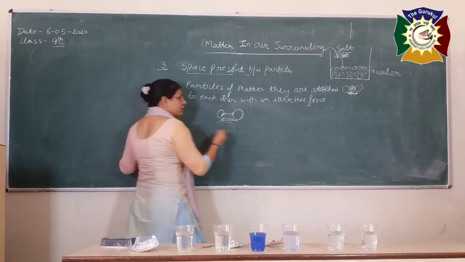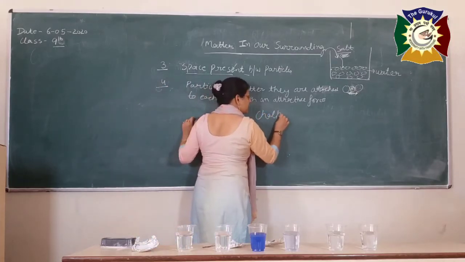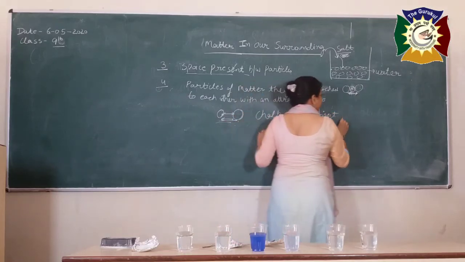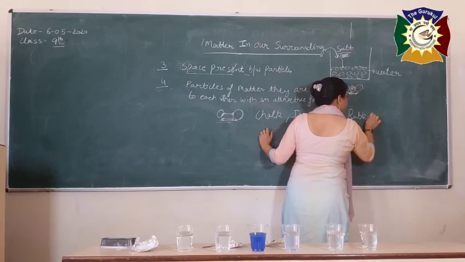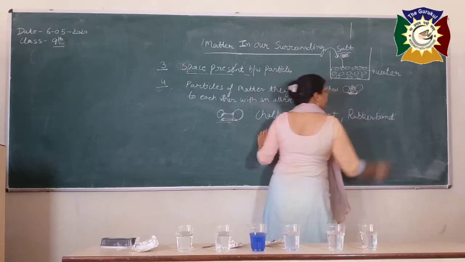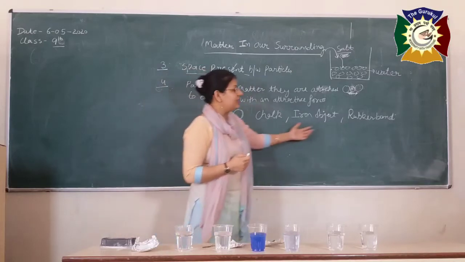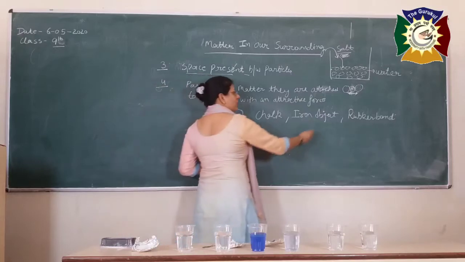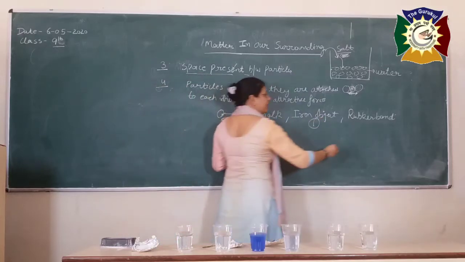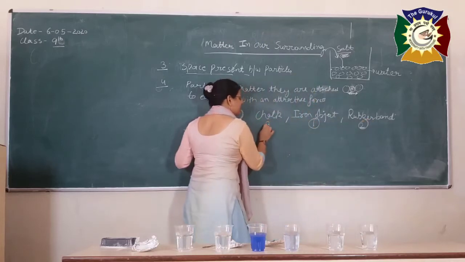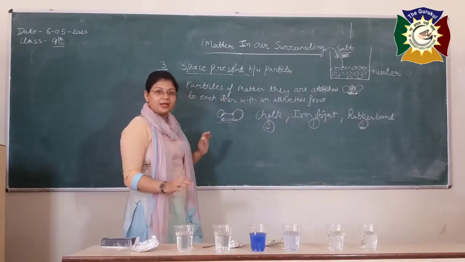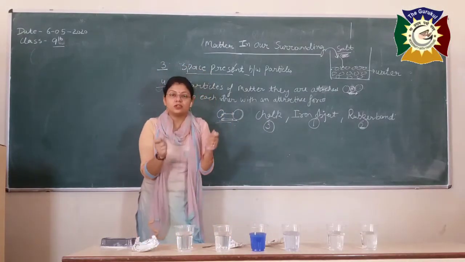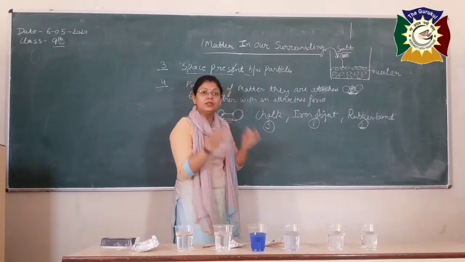Okay. So the third, that means the strength of this force depends upon the nature of the constituent particles of the metal. For example, what we have discussed about the chalk, or any iron object or the rubber band. So the strength of the attractive forces between these three things is very different. The force of attraction is very strong in the iron object, then in the rubber band, and third is chalk. Okay, are you getting my point? That means there is a force of attraction between the particles, and the strength of this force depends upon the nature of the particles.